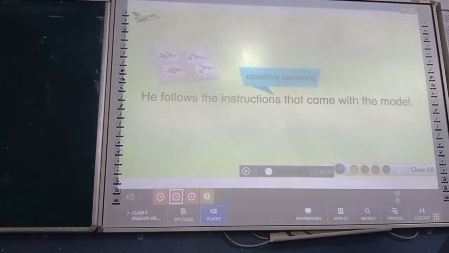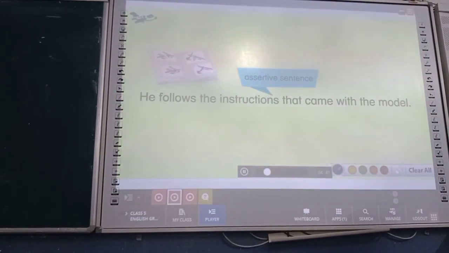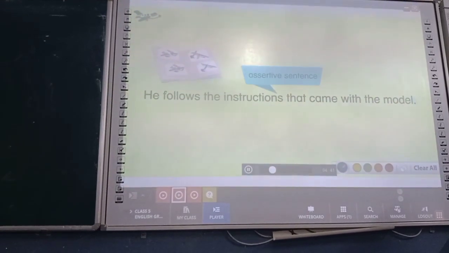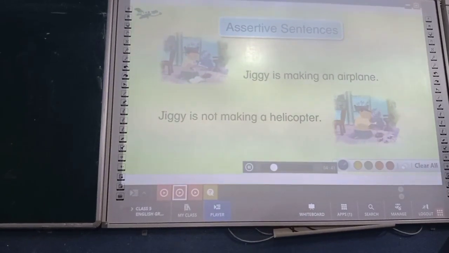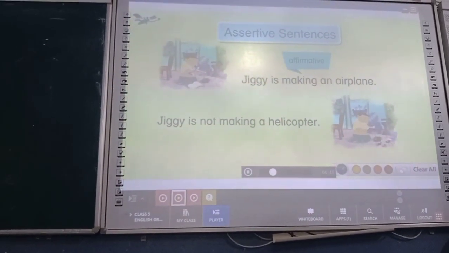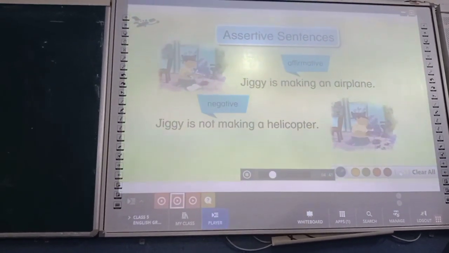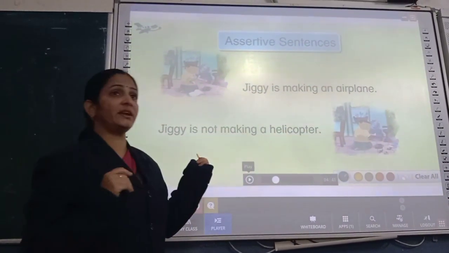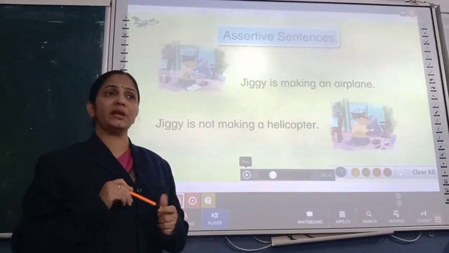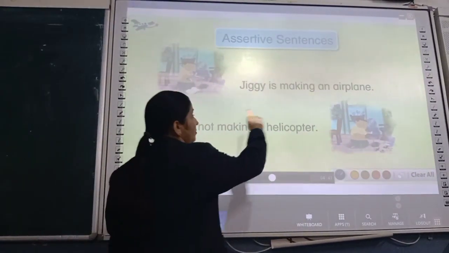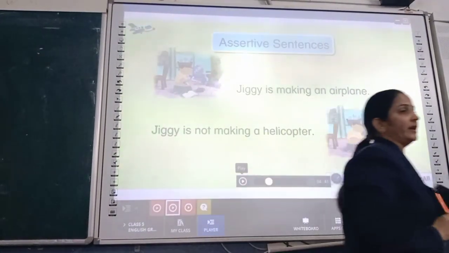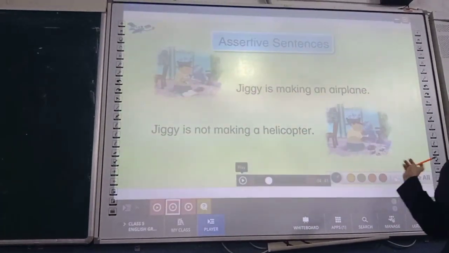Assertive sentences are the most commonly used sentences. They always end in a full stop. Assertive sentences can be affirmative or negative. Here you may see assertive sentences can be affirmative or negative. Jiggy is making an airplane. Okay, it is a simple sentence which is given in an affirmative way.